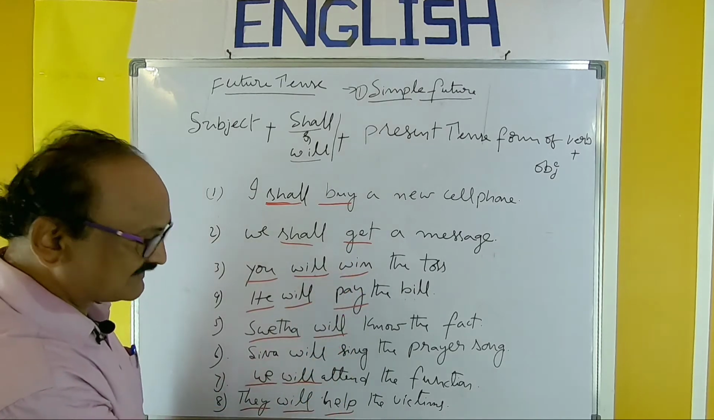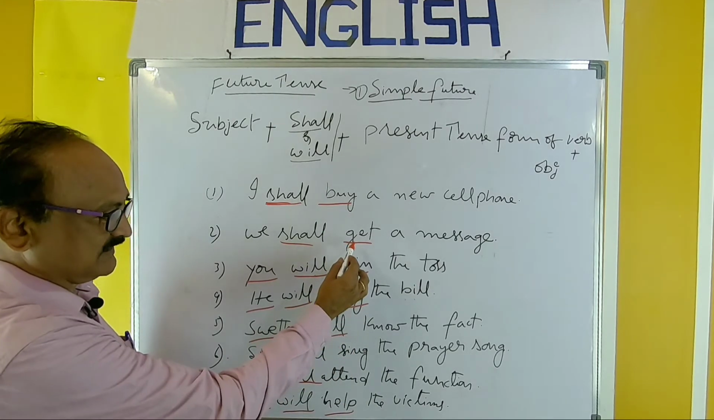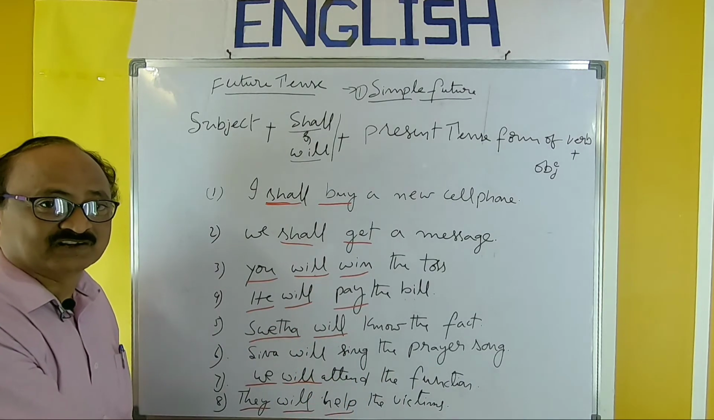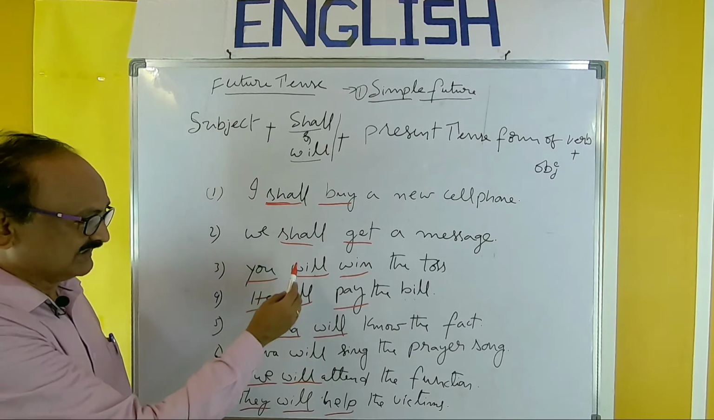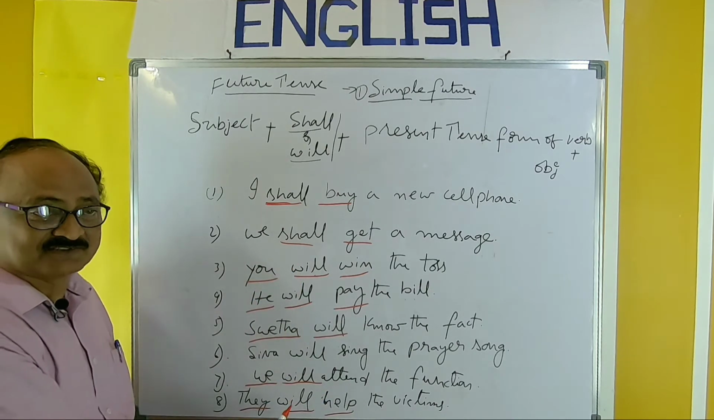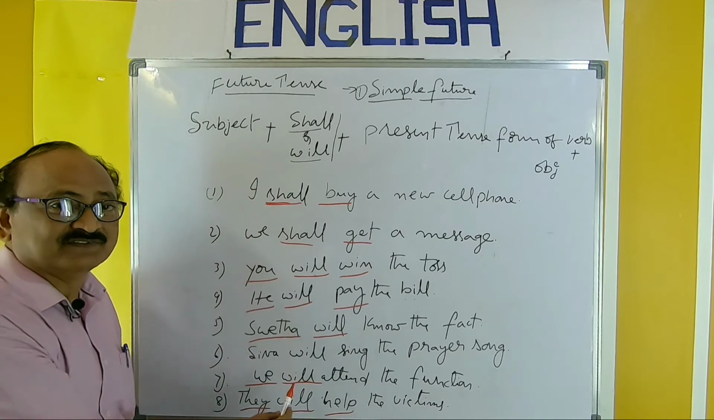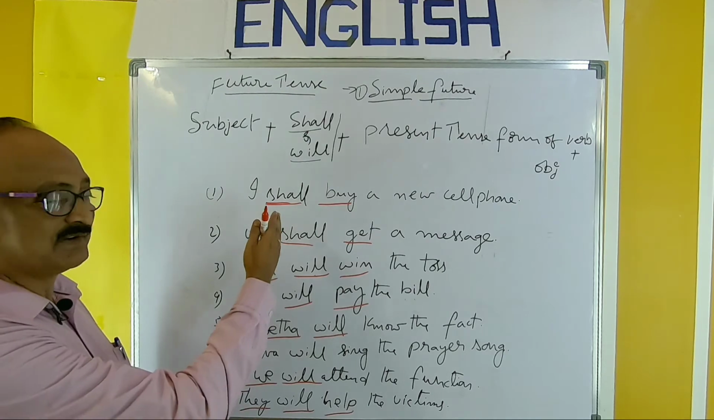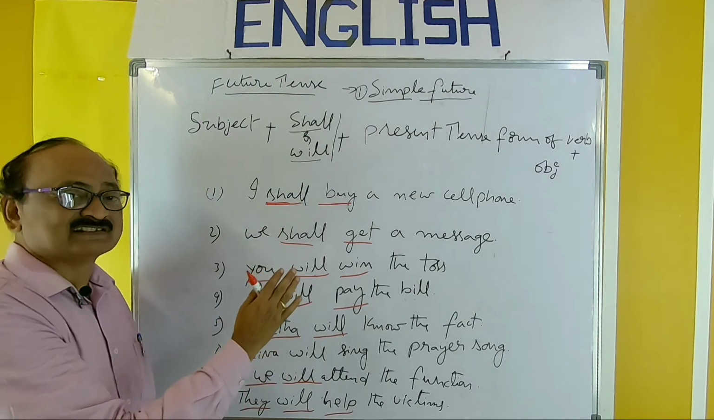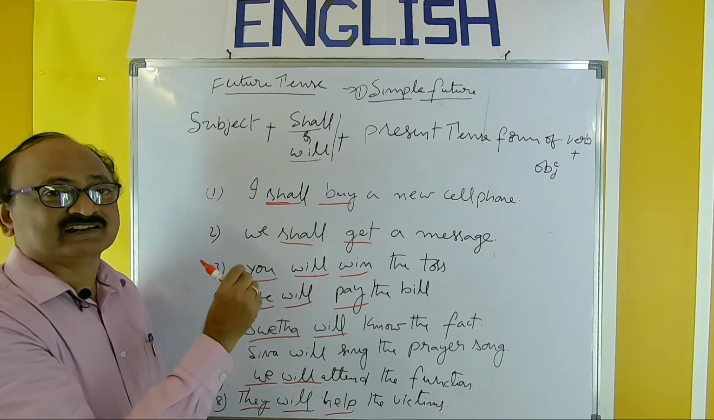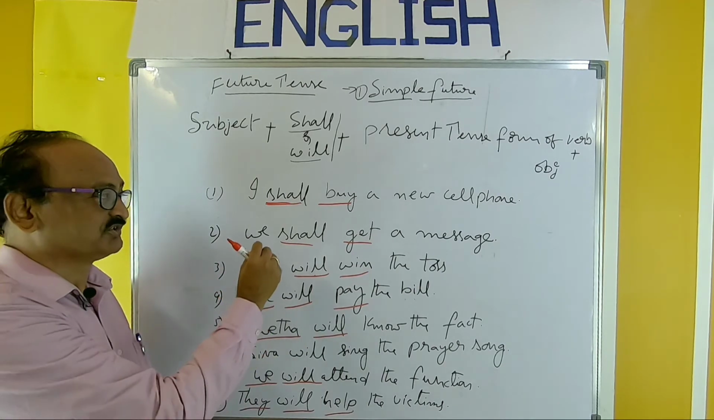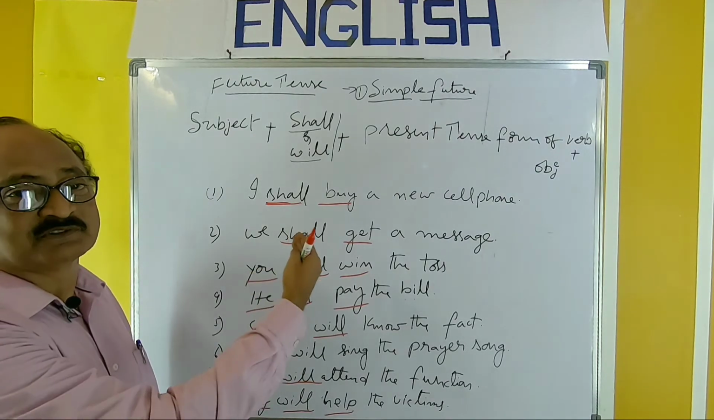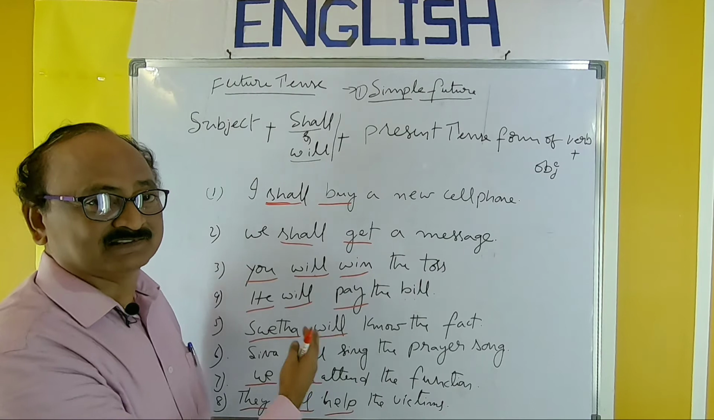So, in all these examples, only the present tense form is used: get, win, pay, sing, know, attend, help. But before that, shall, will. This usage of shall and will decides the tense of the sentence. Whenever you find shall or will, the sentence belongs to the future tense. Whenever you want to express future actions, you should use shall or will. Remember this point, and I will explain the question form and negative form later.